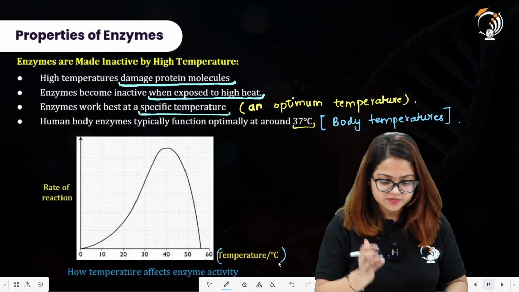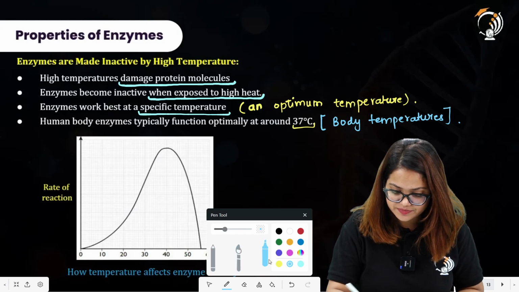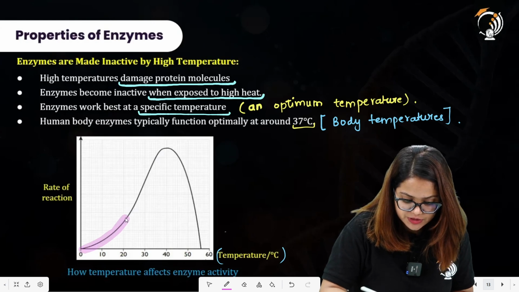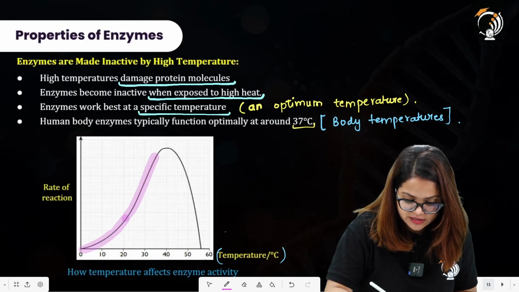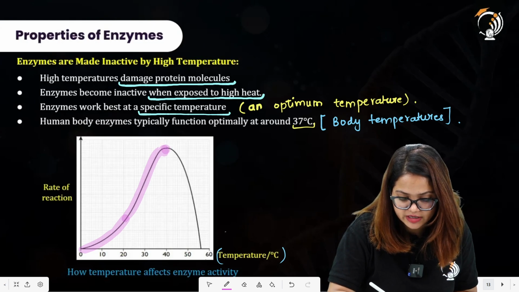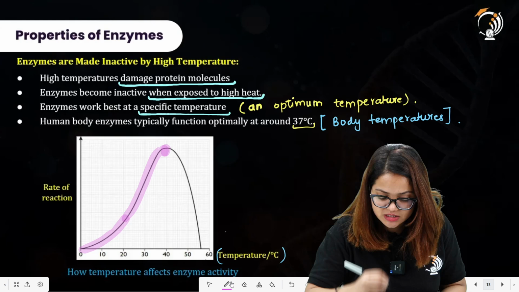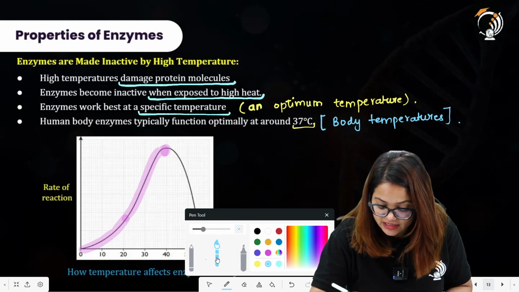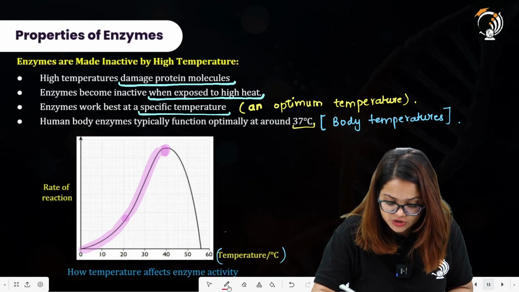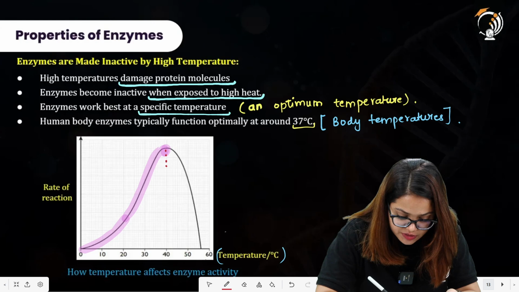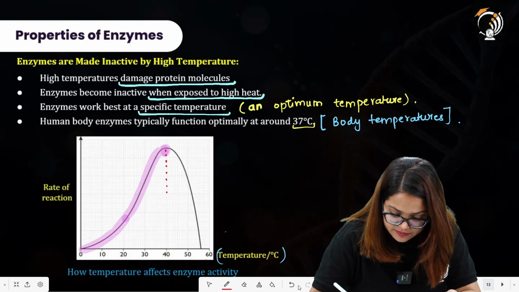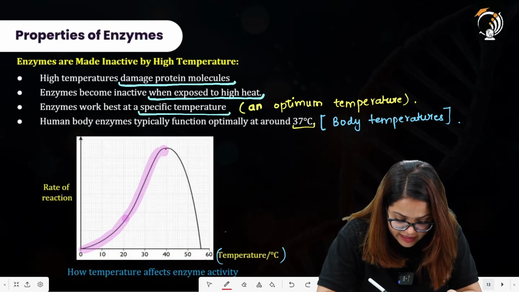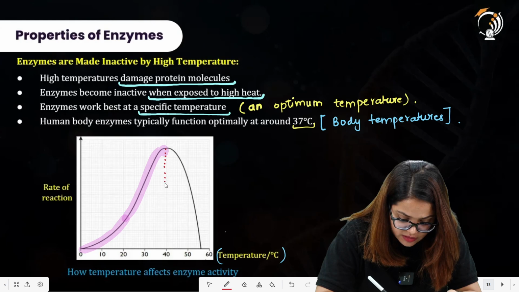All right, so here you can also see, as we increase the temperature, the rate of reaction increases, but up to a certain point. At this point, it is showing its maximum activity. And you can also say that this temperature is having a peak at particularly this point.